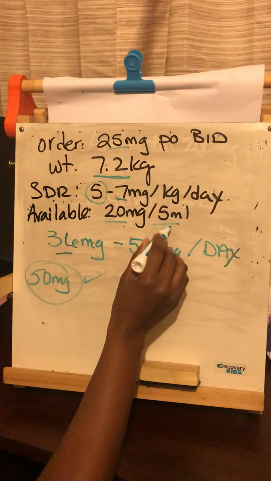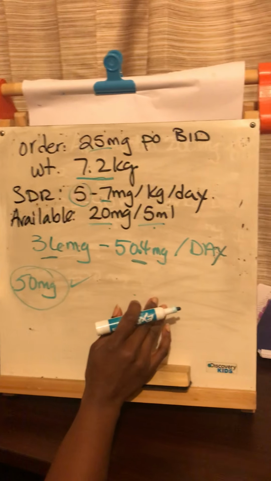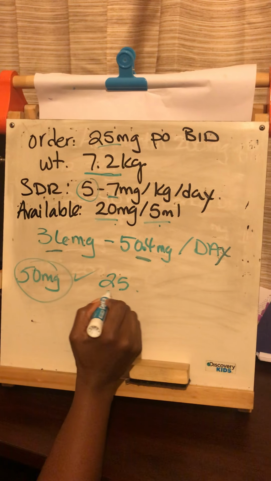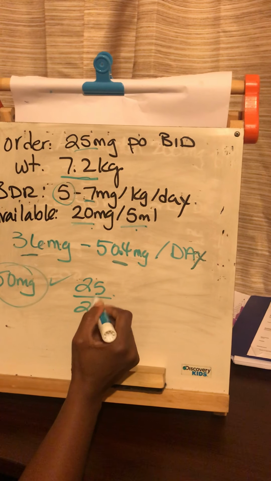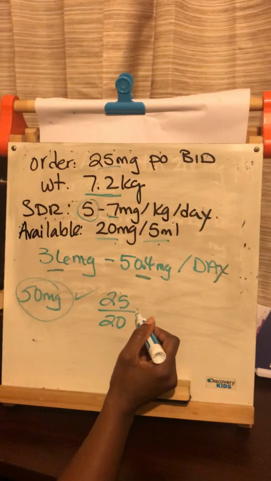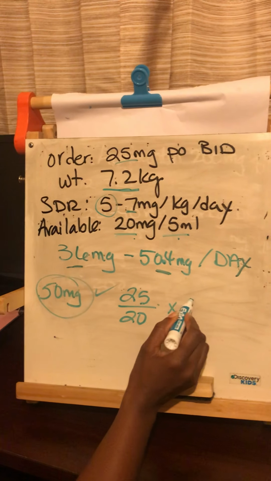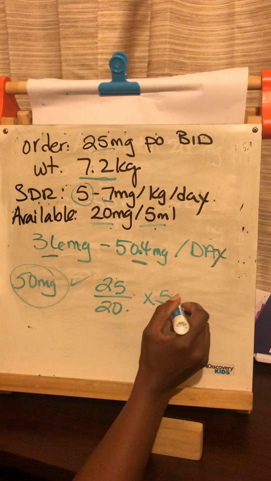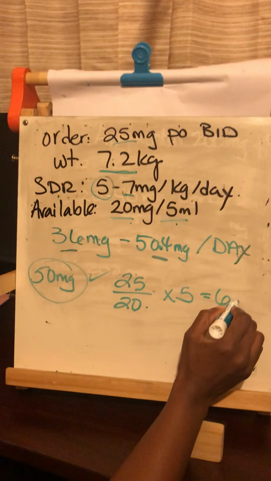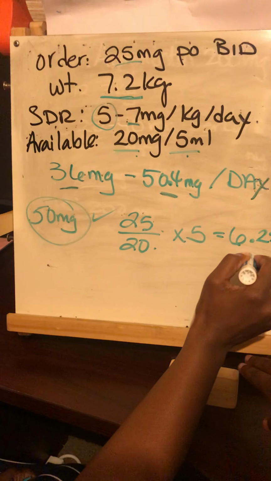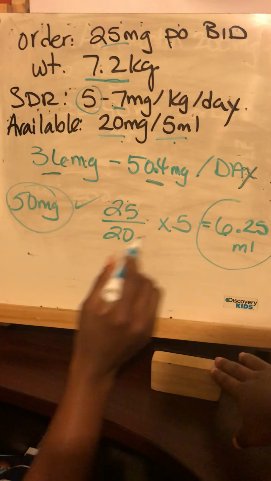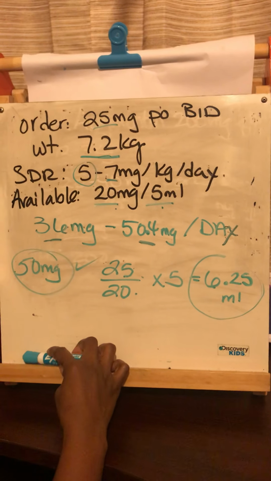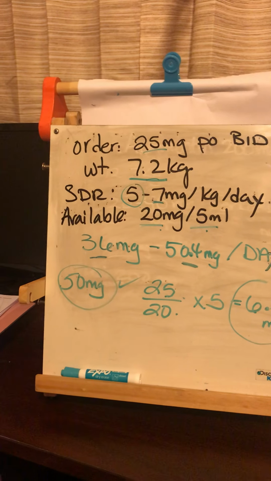Okay? Now, the next part of this is what's available. 20 milligrams per 5 mLs. So what we do here, go back to desired over have. We desire to have 25. We currently have 20, so we put that over 20. Once you do this equation, you're going to multiply by 5. So 25 divided by 20, you get that answer, and then you multiply it by 5. You're going to get 6.25 milliliters. So it's safe to give, and 6.25 milliliters will be what you will be administering.